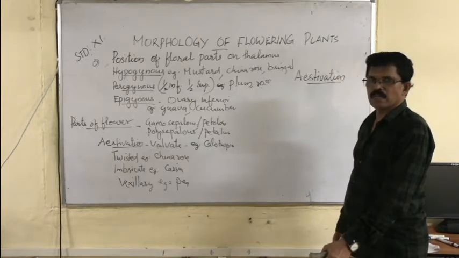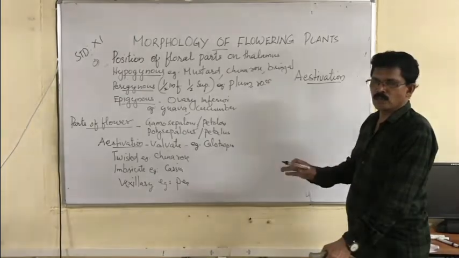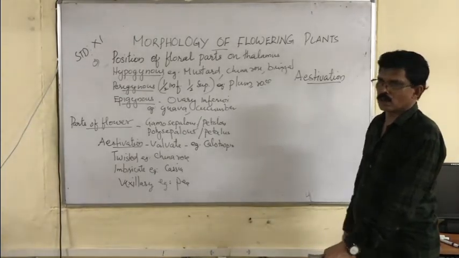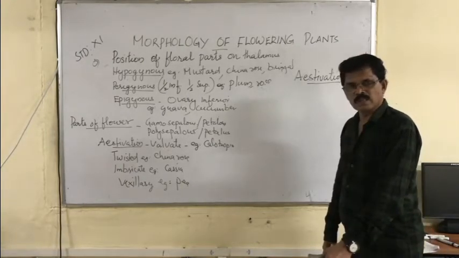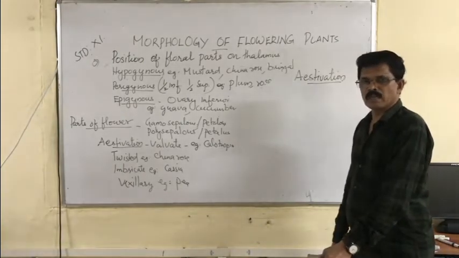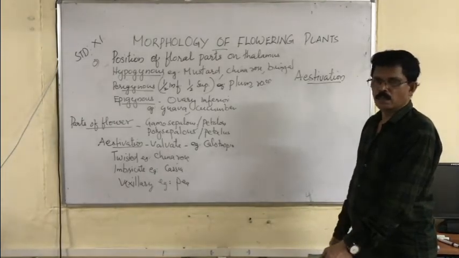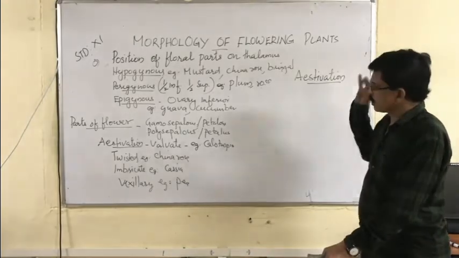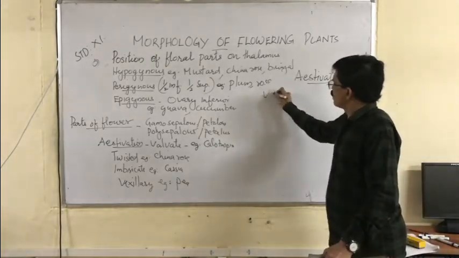The arrangement of sepals or petals in relation to each other in a flower is called estivation. So what is estivation? Arrangement of sepals or petals in relation to each other. For example, we can say how the sepals are arranged in estivation. First one is called valvate estivation.